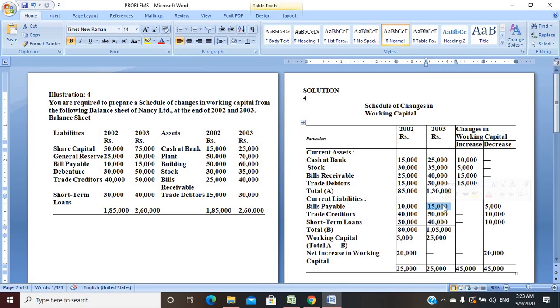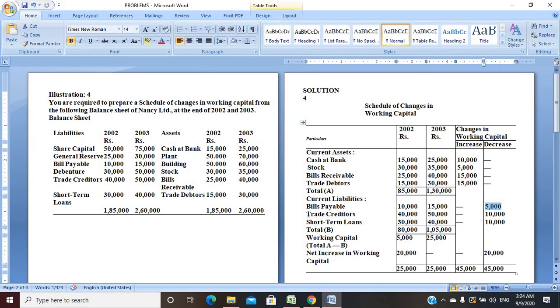So again, as I mentioned in my previous question, there are certain rules. Whenever you find an increasing value in working capital, in liabilities especially, you have to be much careful about this. Whenever you find an increase, example 10,000 in the previous year and 15,000 in the current year, so it is increasing as per the question. So you have to mention a decrease always in working capital, 5,000 decrease value. So make sure you remember this for all. It is a rule of thumb, right?